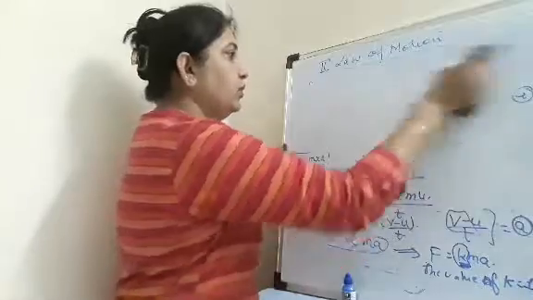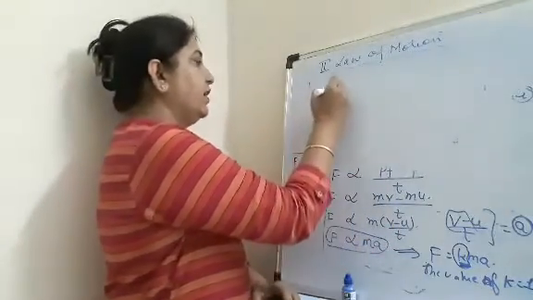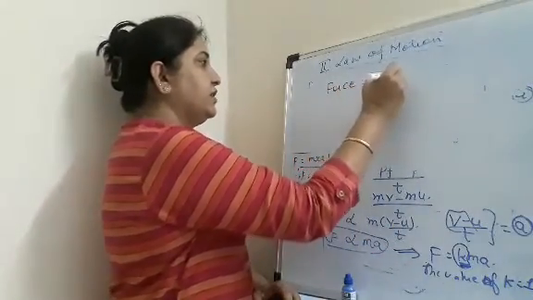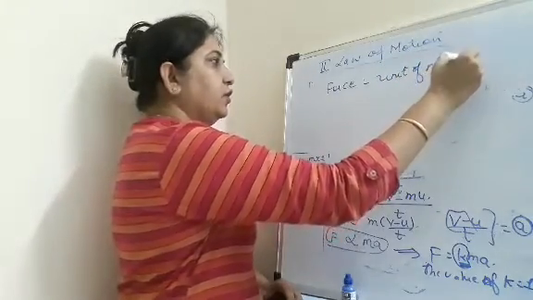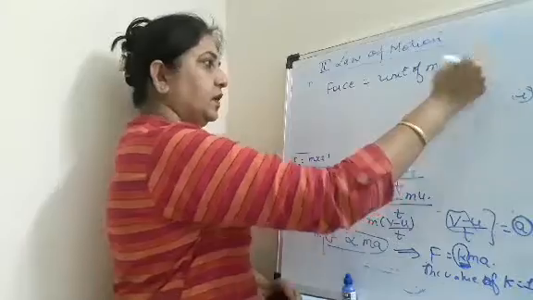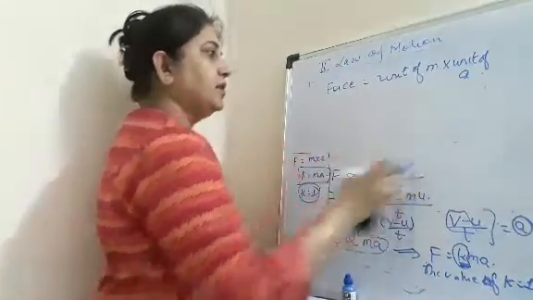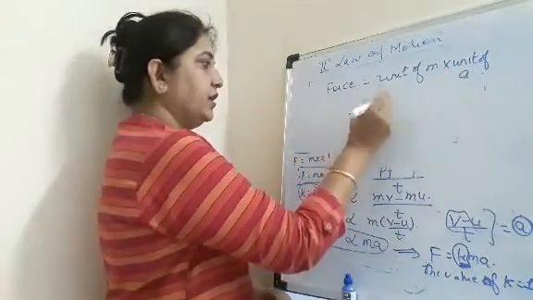To find the unit of force, we will write the unit of mass multiplied by the unit of acceleration. What is the unit of mass? The unit of mass is kg.